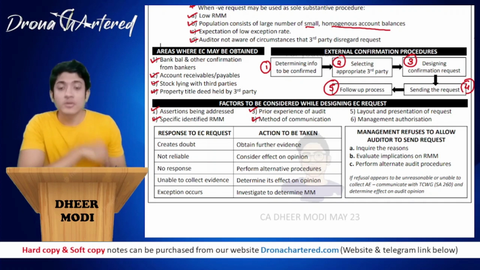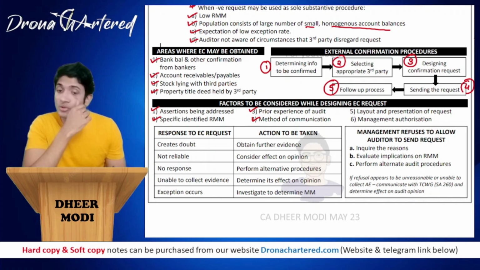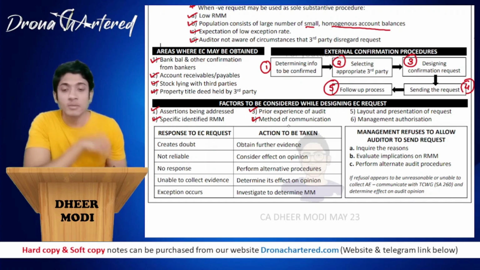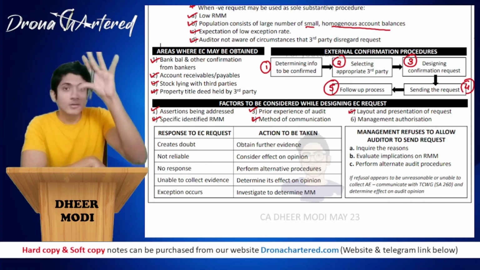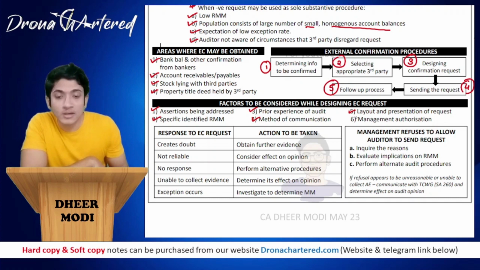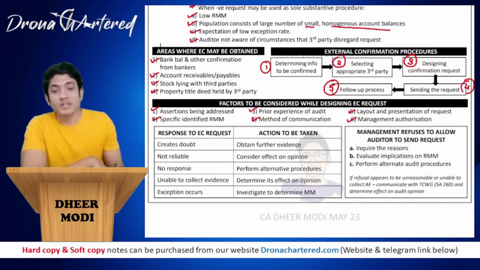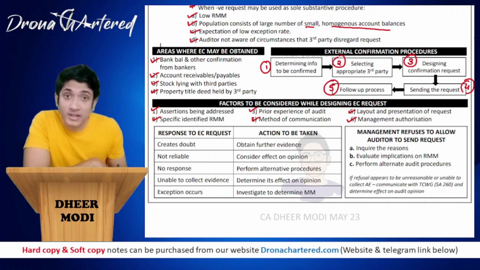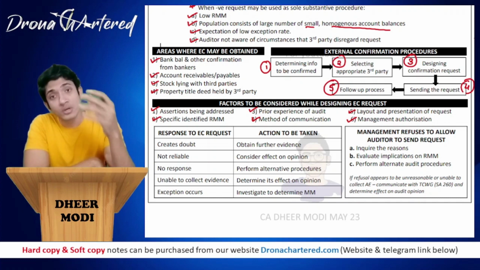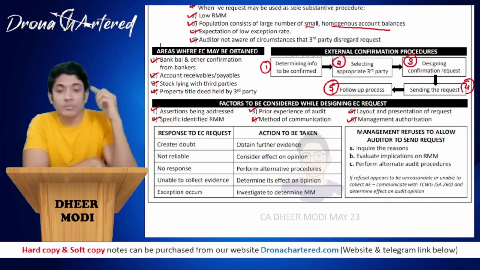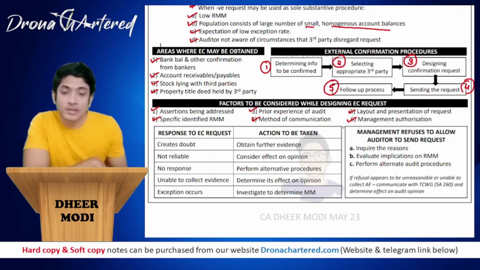Fourth is your method of communication. Is it formal or informal, does it have to be written, will it be email or by letter? Fifth is layout and presentation of the request, that is, a broad format of how you will be asking. Sixth is management authorization. Your management will have to authorize that you are asking this from a third party. Only when your management authorizes will you be able to design and send the EC request.